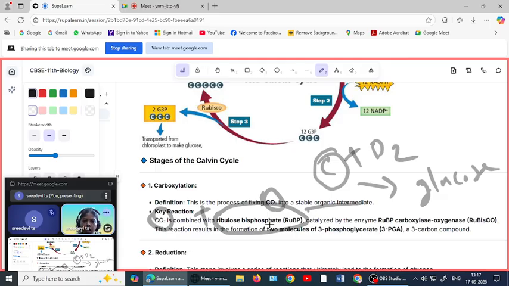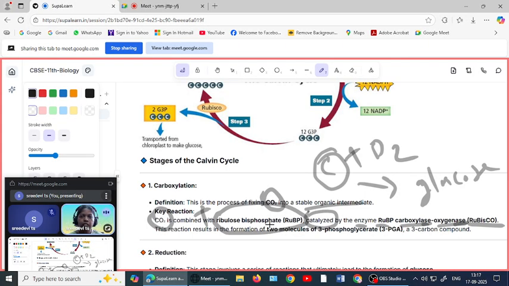And the combination of carbon dioxide and ribulose bisphosphate is catalyzed by the enzyme called Rubisco. Rubisco, the full name is ribulose bisphosphate carboxylase oxygenase. Here you can see the suffix ase. Ase means it's an enzyme.